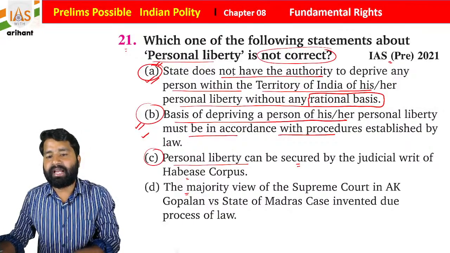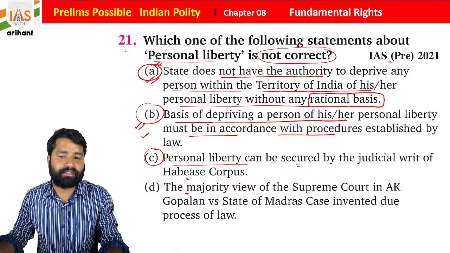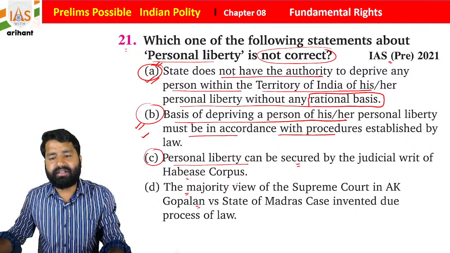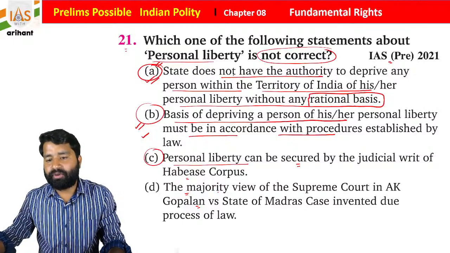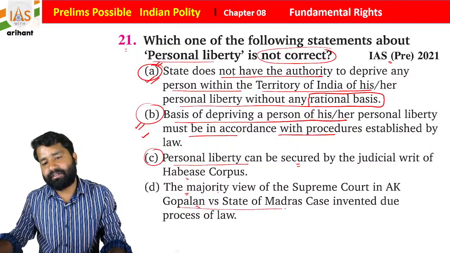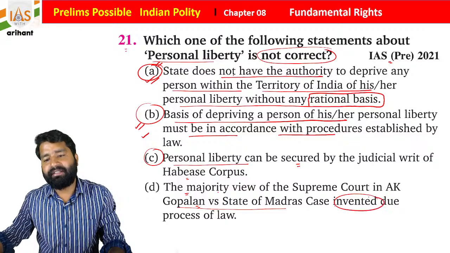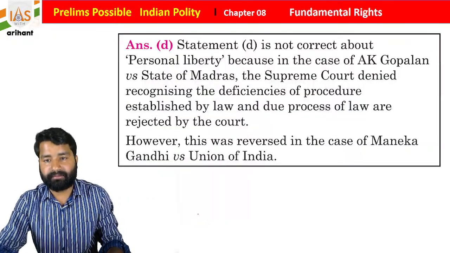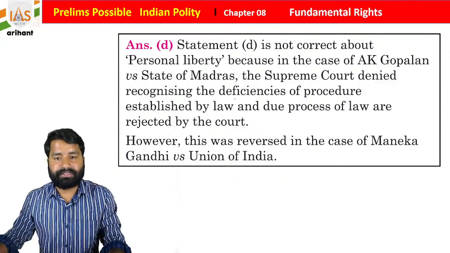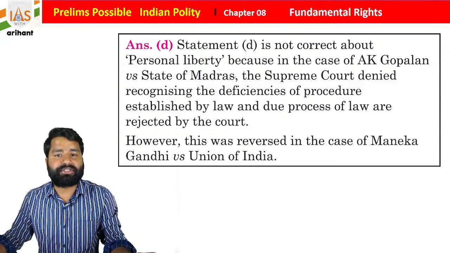Personal liberty can be secured by the judicial writ, that is habeas corpus. That is correct. The statement that the majority view of the Supreme Court in A.K. Gopalan versus State of Madras invented the due process of law was invalid at that time, because we were following procedure established by law.